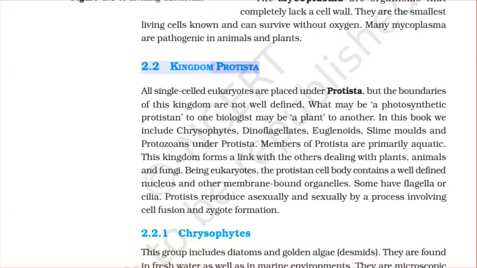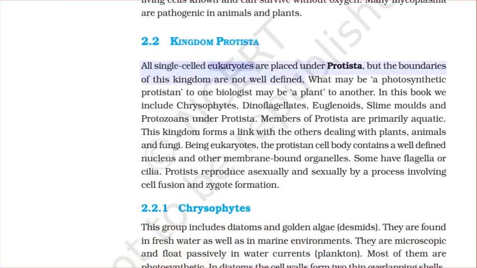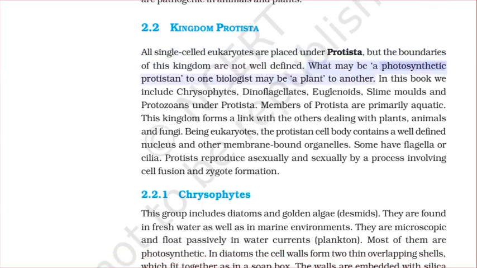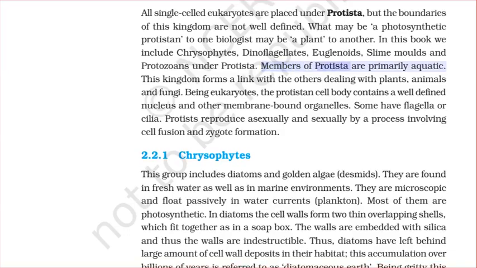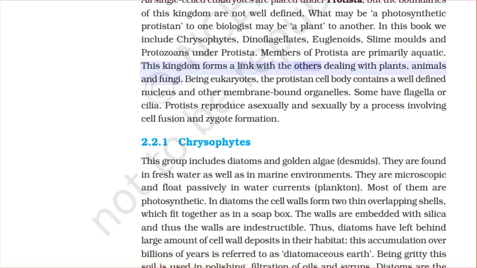2.2 Kingdom Protista. All single-celled eukaryotes are placed under Protista, but the boundaries of this kingdom are not well defined. What may be a photosynthetic protistan to one biologist may be a plant to another. In this book, we include chrysophytes, dinoflagellates, euglenoids, slime molds, and protozoans under Protista. Members of Protista are primarily aquatic. This kingdom forms a link with the others dealing with plants, animals, and fungi.